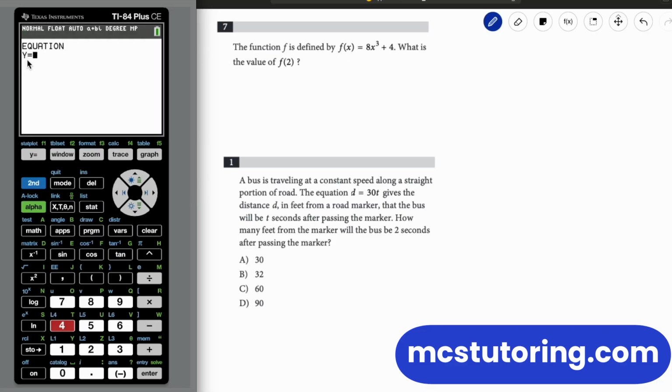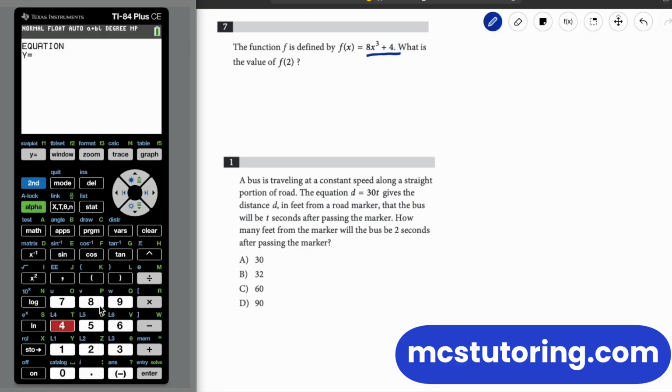If you don't, just so you know, on the SAT, about 99% of the time, when it says y equals something and f of x equals something, basically it means the same thing. I don't want to get into a fight with mathematicians, but for SAT purposes, it's about the same thing. So when I say y equals, it's going to be this part of the equation.